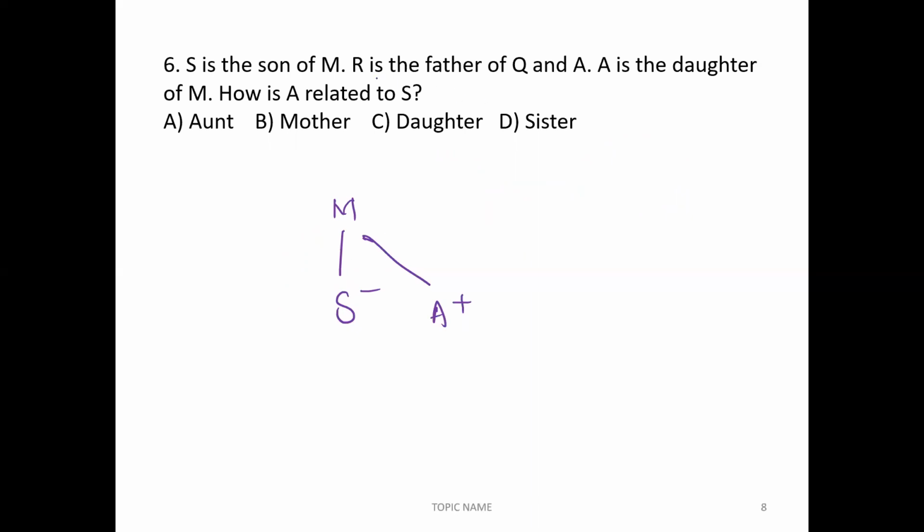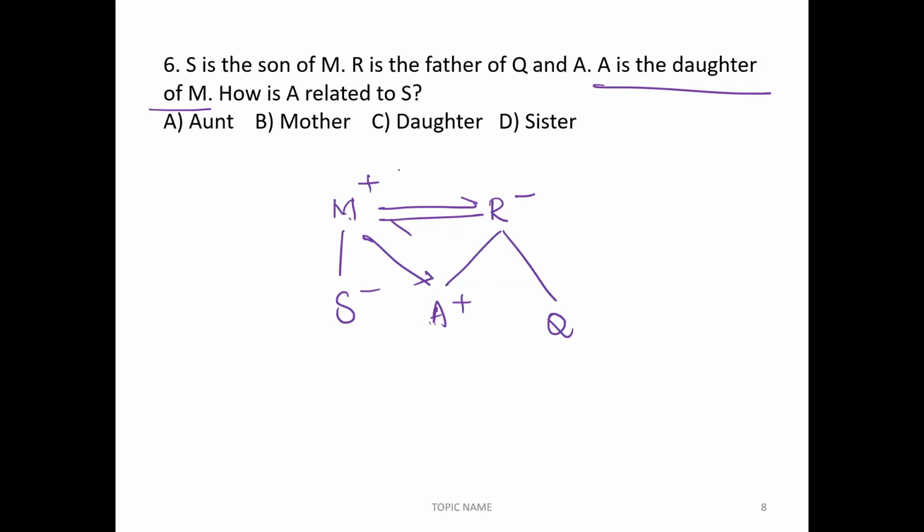R is the father of Q and A. Now, if R is the father of A, M is the mother. Correct. A is the daughter of M, which means we can say M is the mother of A. M and R are couples, and these two people are the mother and father for A.